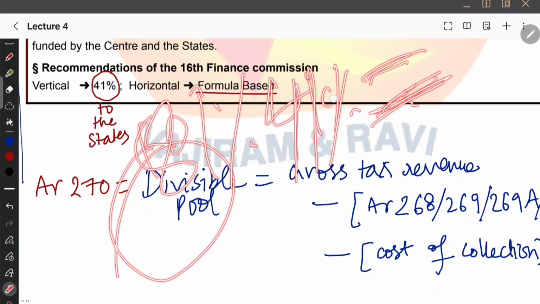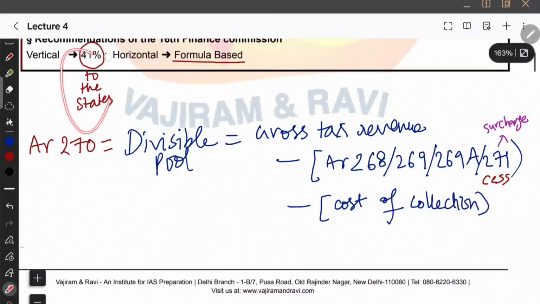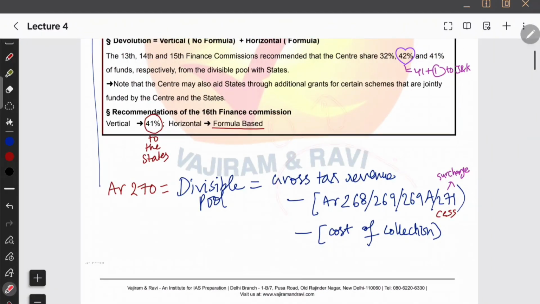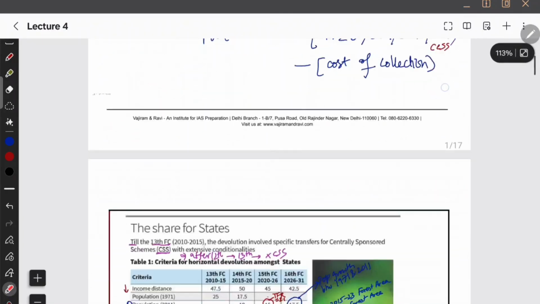So after deducting cesses and surcharge, if you are doing 41% of 81%, then we are getting very little amount. That little amount is only going to states. So states are definitely not happy with the lot of cesses and surcharge that is being collected. Okay, and that is something that you need to know.